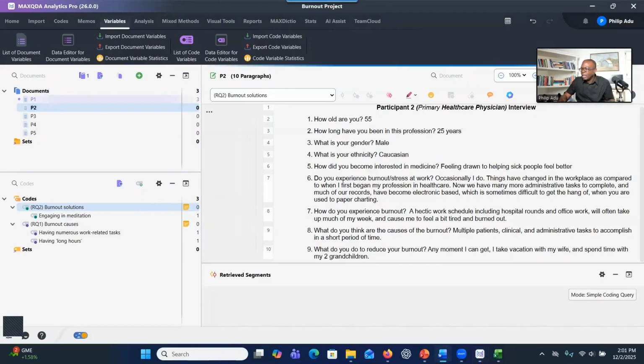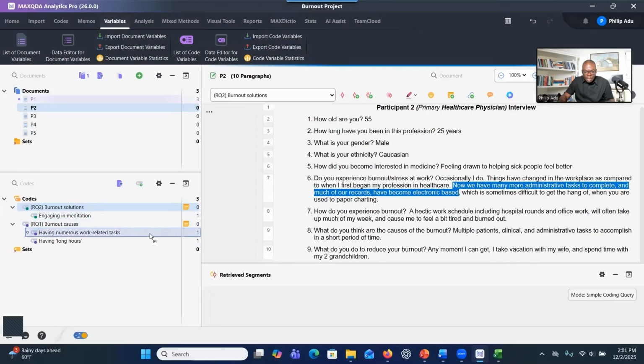So let's say that I have work-related tasks. I think this place talks about having a lot of work-related tasks. So you see here that we don't have to create a new code, right? Because this one talks about completing a lot of tasks, right? A lot of things they have to do. You have already created a container that's related to this one. So you just select and drag and drop it into this container, right?